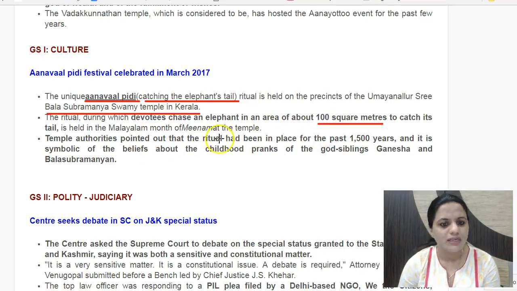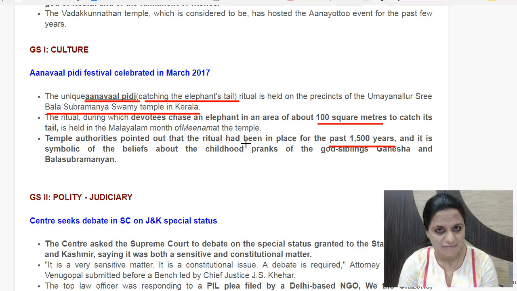Temple authorities have said that this is a ritual which is going back for ages, for the past 1500 years that this is being celebrated. It was in news even because of the other festivals with respect to bull taming and bull chasing festival, buffalo racing festival. If you remember, these were the festivals of Jallikattu and Kambala festival of Tamil Nadu and Karnataka respectively. So during that time, Anaval Pidi had also come forth in news.